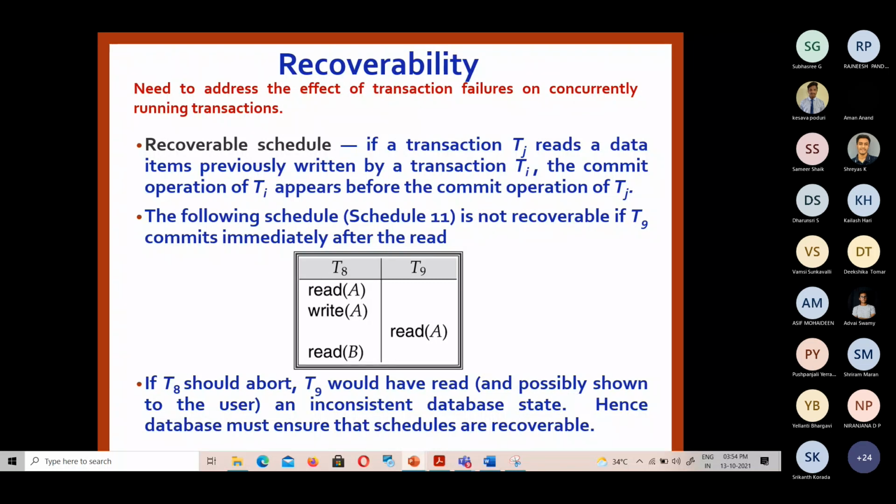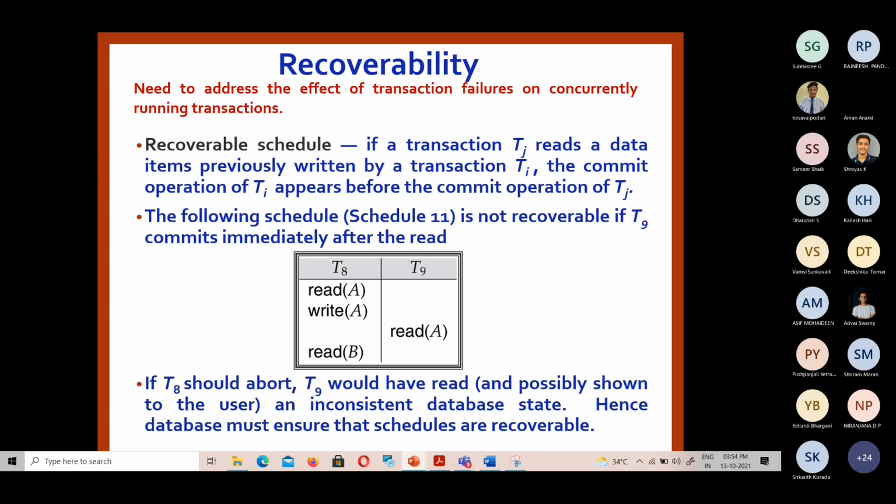But in concurrent execution, to ensure the atomicity property, a transaction that is dependent on another also needs to be aborted. That is what recoverability says.